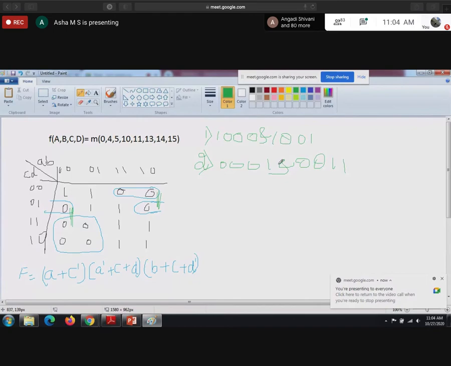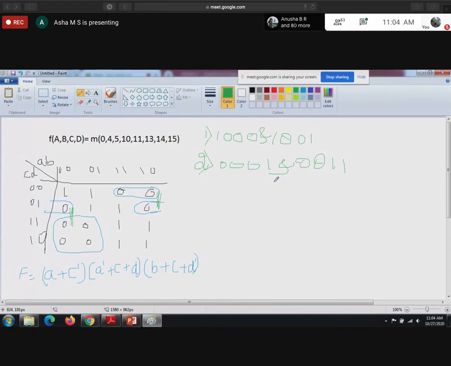Next, in the first sub question, half is finished. Half is left out for SOP. Who is going to do that? You people are going to solve. So the second one, sub question B, I am not able to solve because that is for SOP. Now we are in POS. So the third sub question we are going to solve.